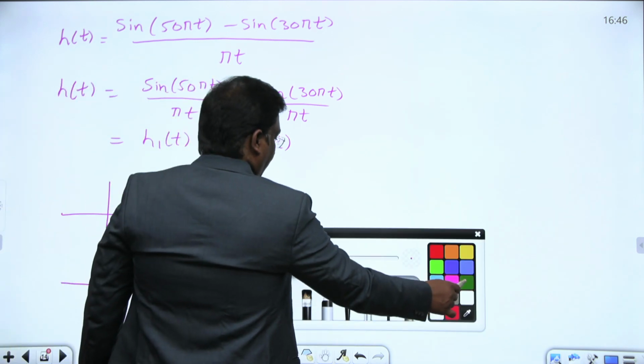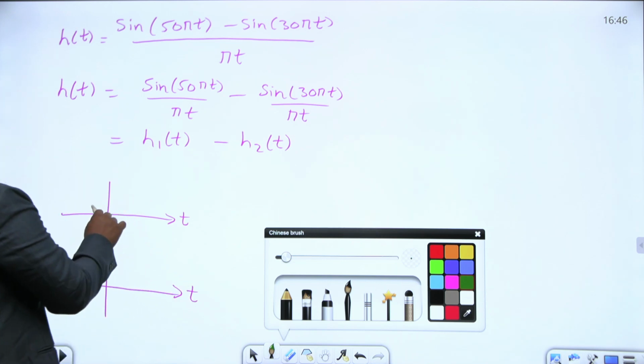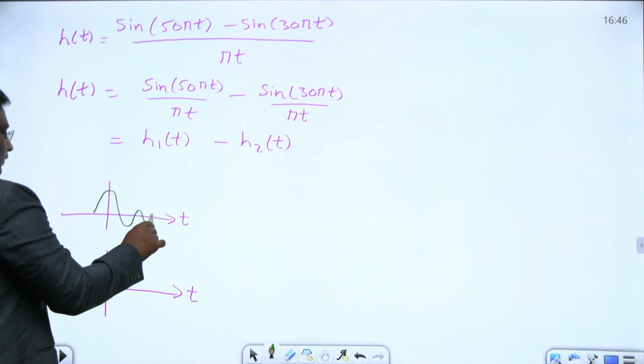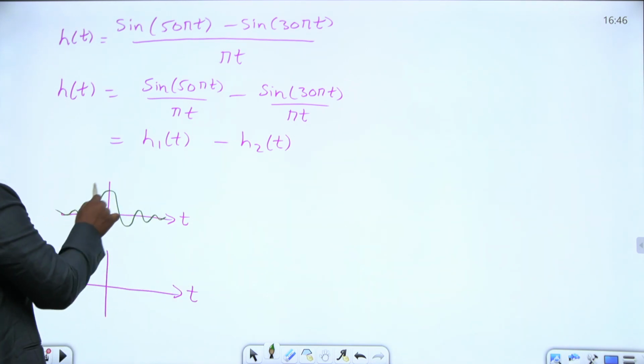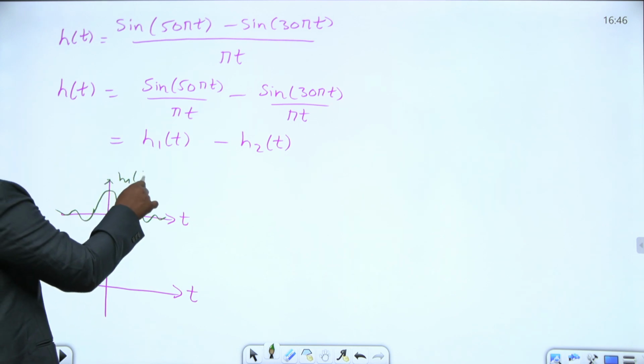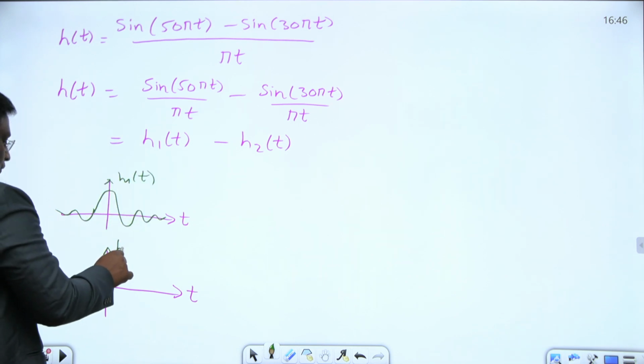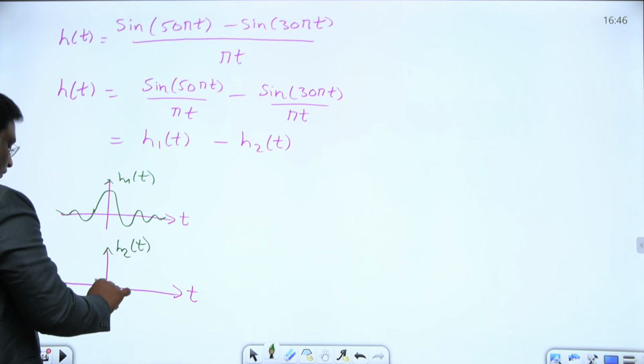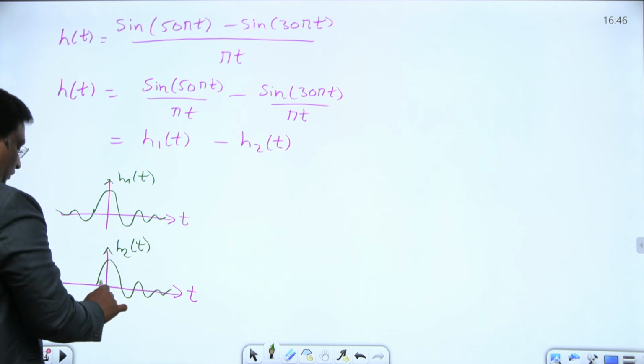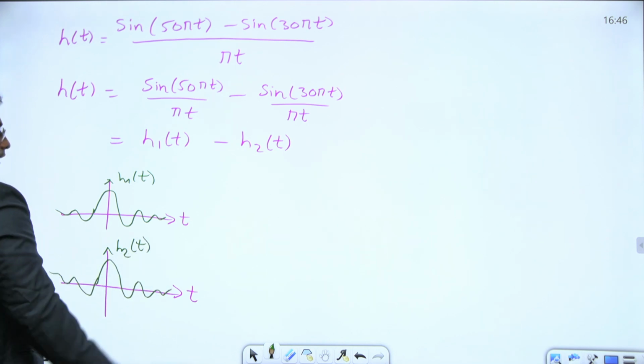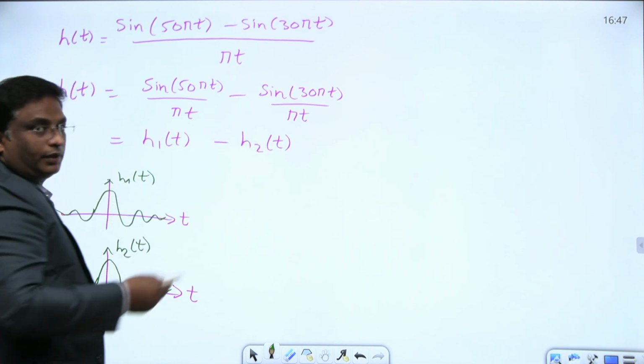Similarly, h2 of t is also a sinc function, and you can write it like sine 30 pi t by 30 pi t.